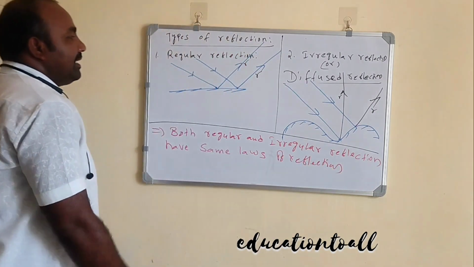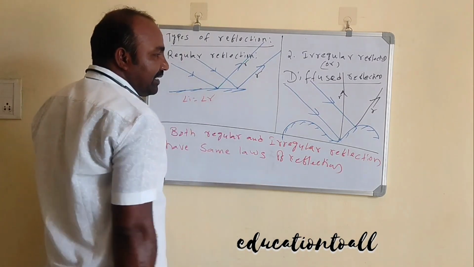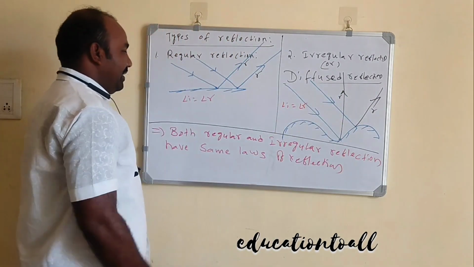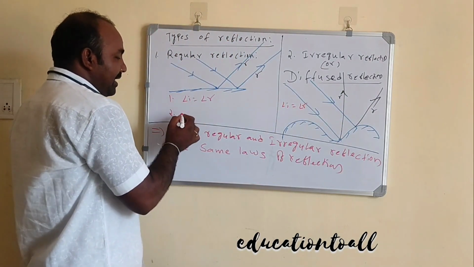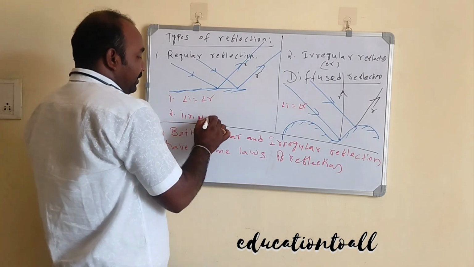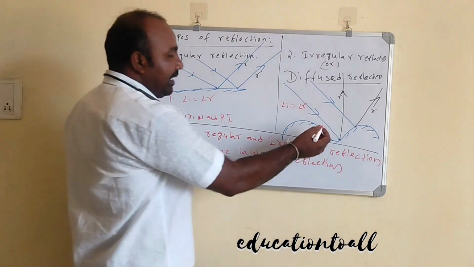So what are the laws? The angle of incidence is equal to the angle of reflection. Here also, the angle of incidence is equal to the angle of reflection. The second law is that the incident ray, reflected ray, normal line and point of incidence all lie in the same plane. Here also.